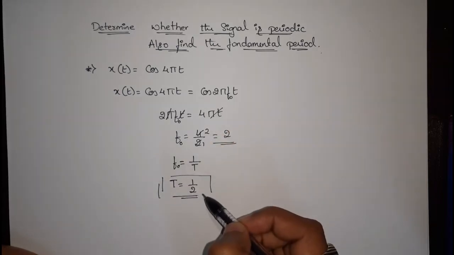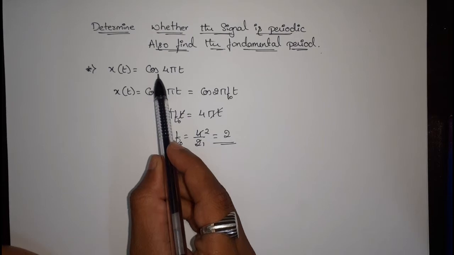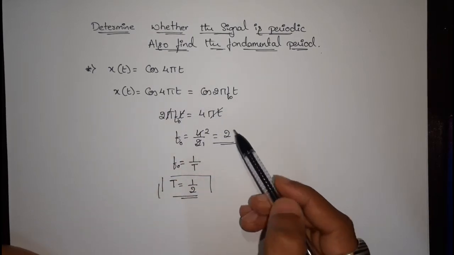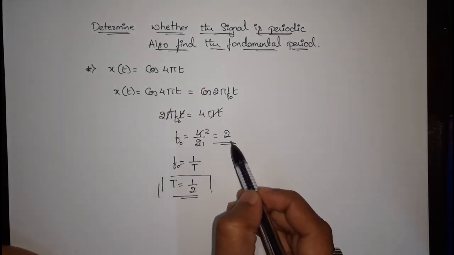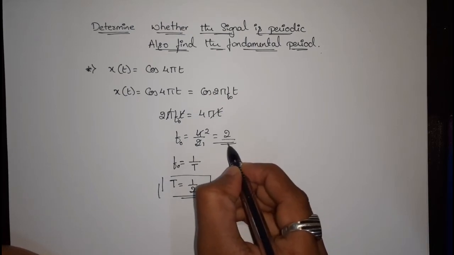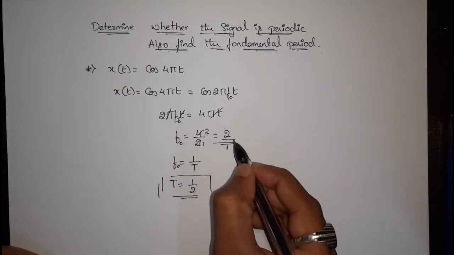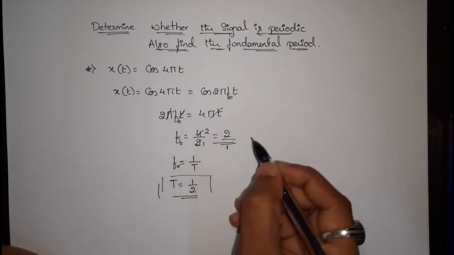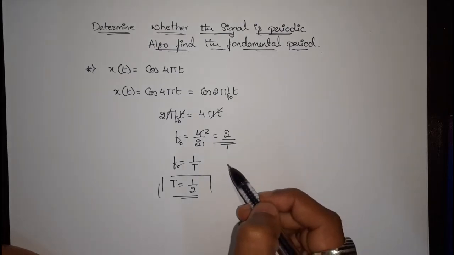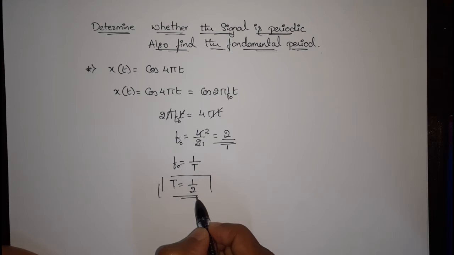From this, we can say the signal x of t is equal to cos 4 pi t is periodic, since f naught is equal to 2, which is a ratio of integer to the integer, or we can say 2 by 1. Hence the signal is periodic with a fundamental period t is equal to 1 by 2.